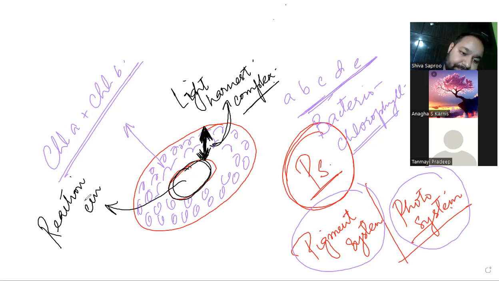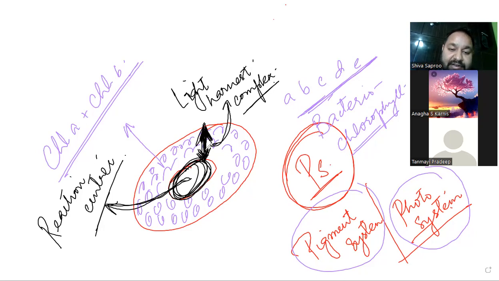So outside the reaction center, the area is known as light harvesting complex, because as the name suggests, it will harvest the light from the sun. It will trap the light from the sun, right? Right.